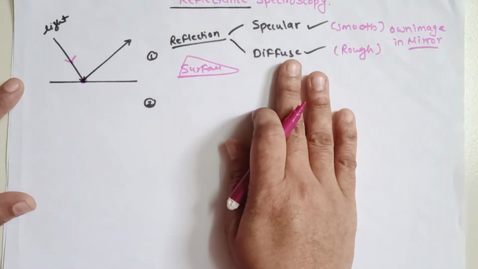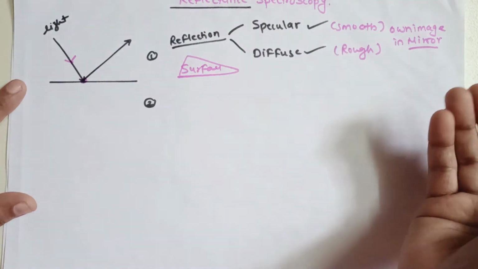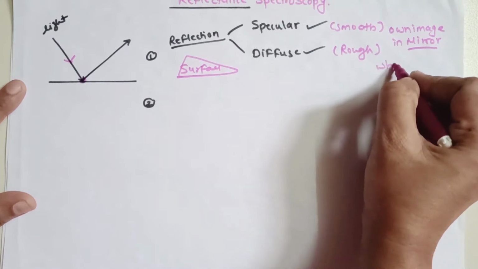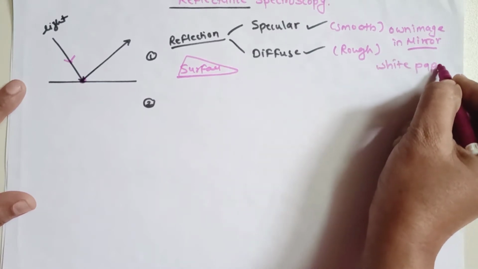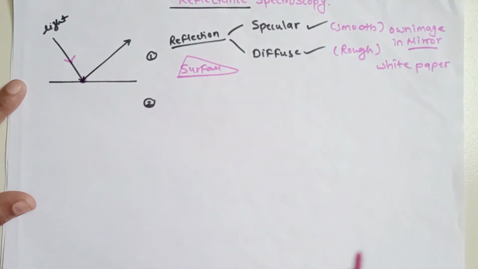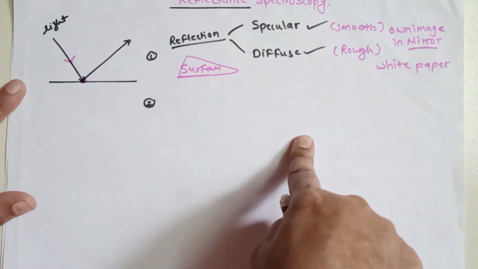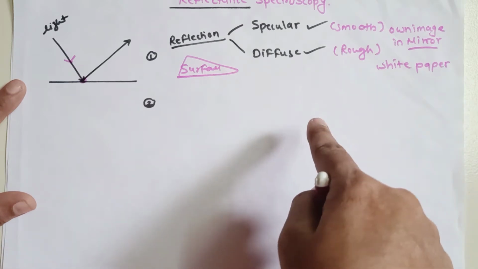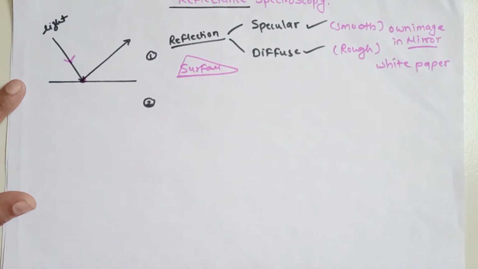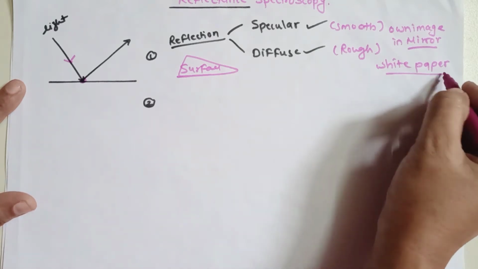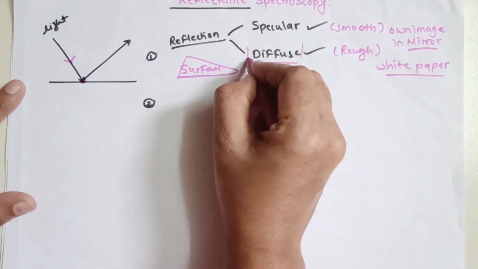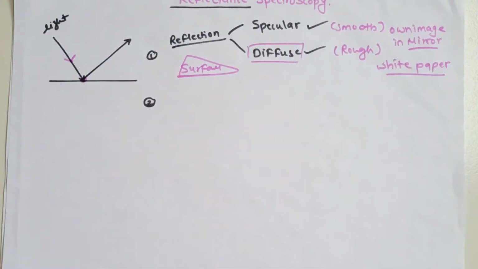But if I talk about diffuse reflection, diffuse reflection is nothing but white paper reflection. Suppose I take any torch or laser light and shine it onto this white paper. That light will not come back and bounce off into the original medium. It does not give you a reflection there. Whenever the reflection is completely scattered like that, that reflection is known as diffuse reflection. So these are the differences between specular and diffuse reflection.